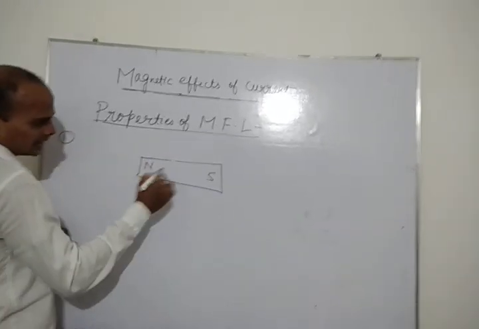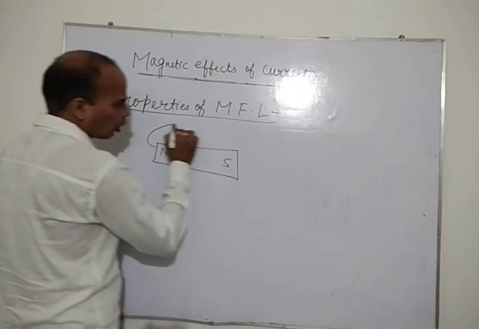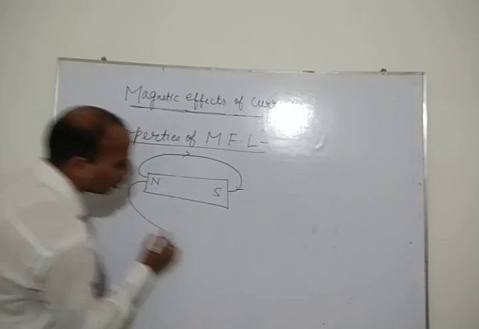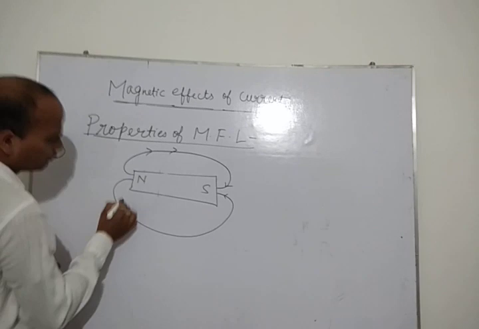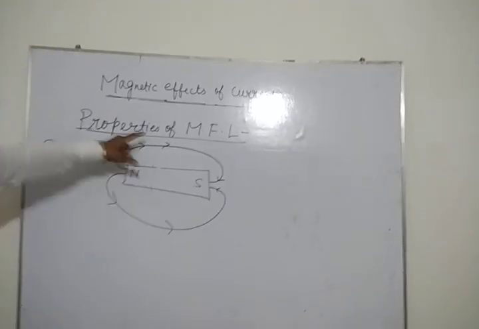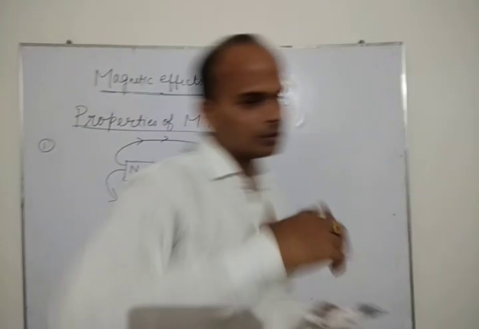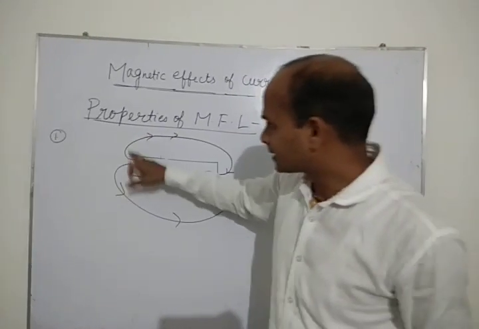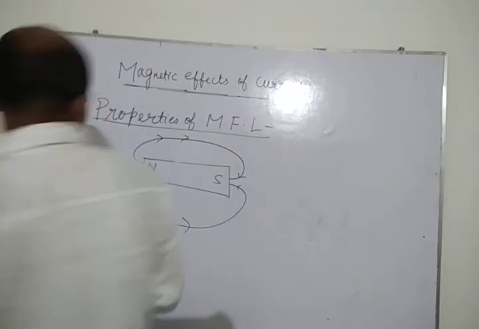The first property is that the magnetic field lines exit from north and enter to south. This is the first property of this line. यानी पहला property ये है कि north pole से निकलेगा, the line will exit from north pole and it will enter to south pole.